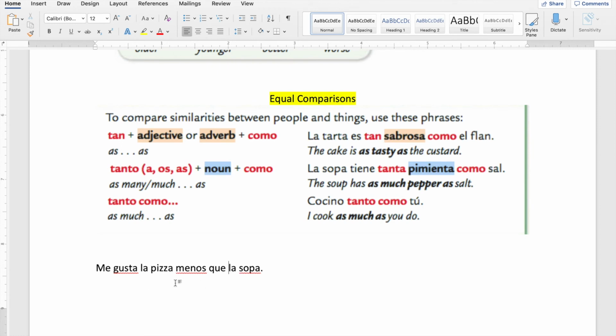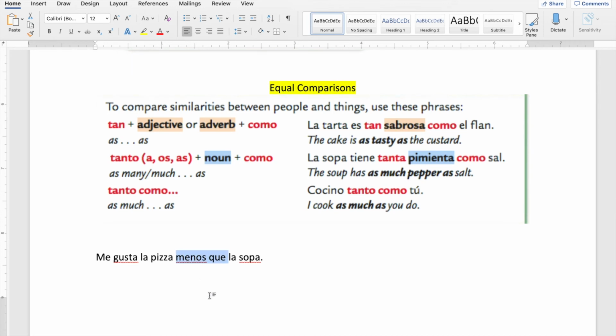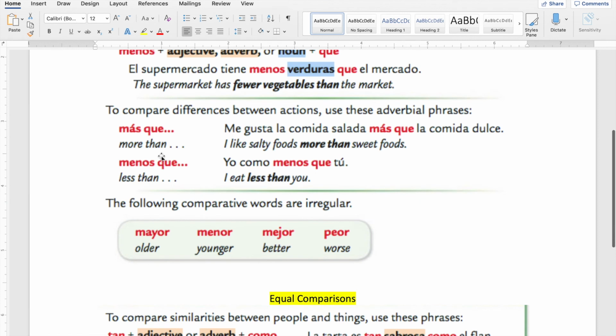Again, when you talk like that, you can confuse the one you're talking to. So this is not very common, but you need to know it, right? You're going to use these two when you want to express that you like something more than something, or something less than something, okay?